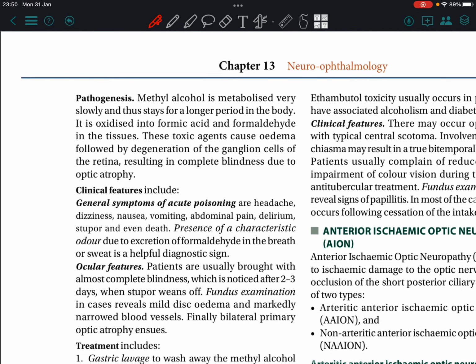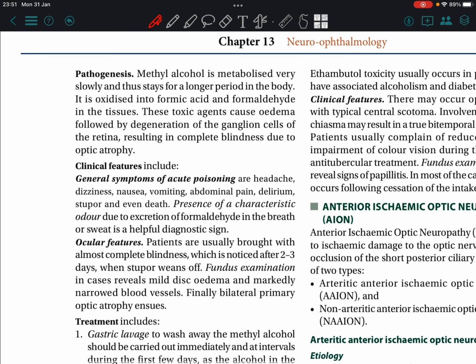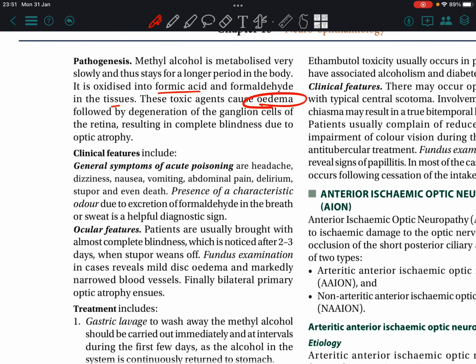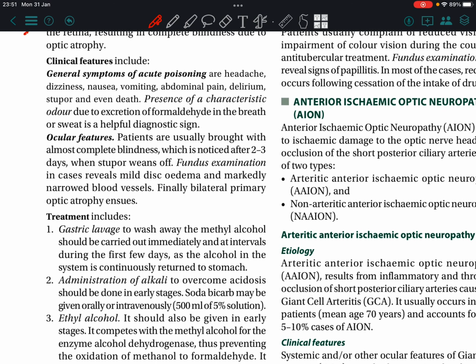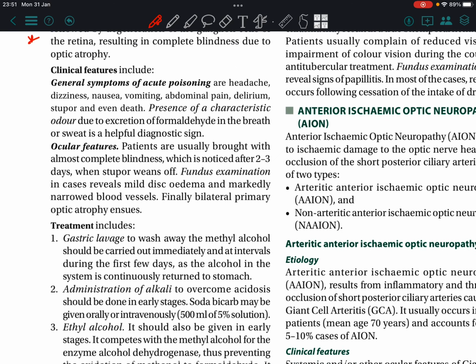Pathogenesis: methyl alcohol is metabolized slowly. It is oxidized into formic acid and formaldehyde in tissues. These toxic agents cause edema followed by degeneration of ganglion cells of the retina, resulting in complete blindness due to optic atrophy.